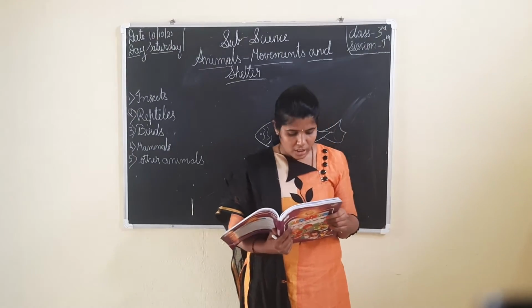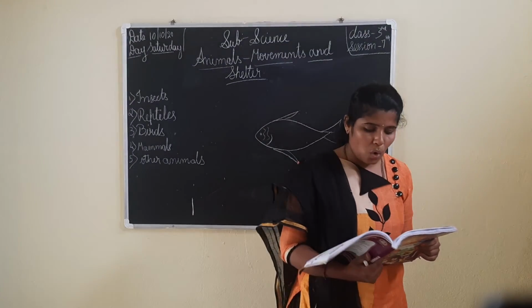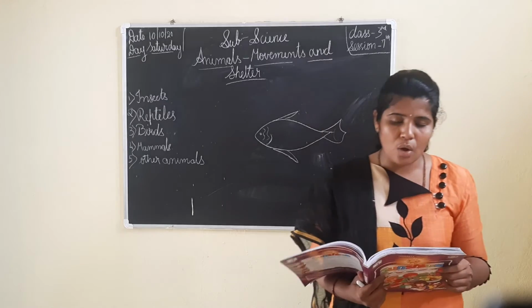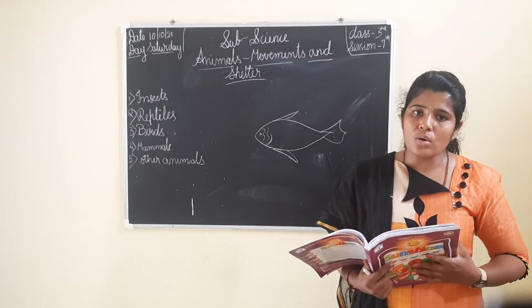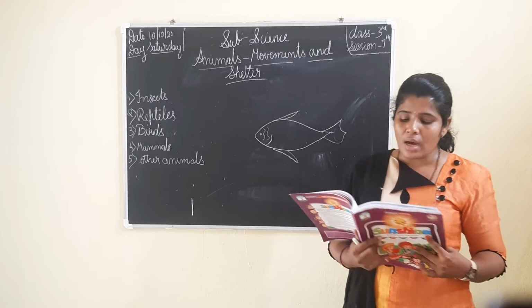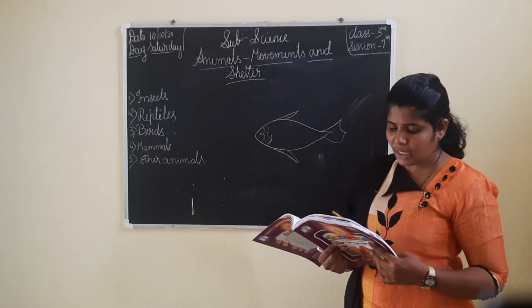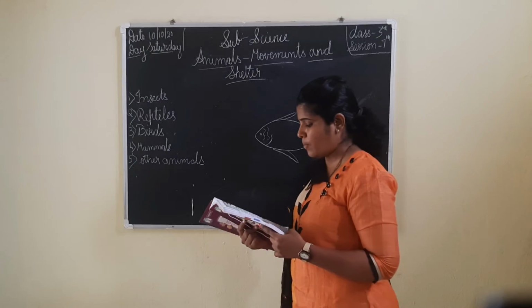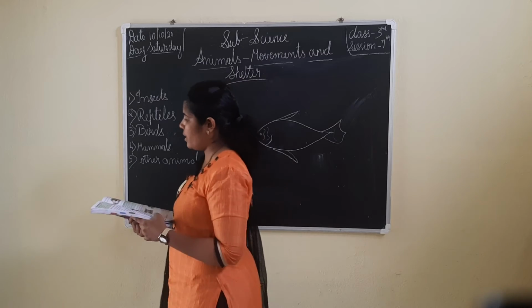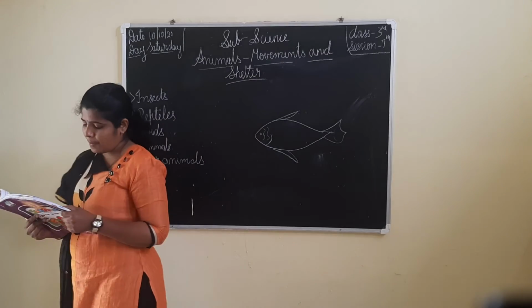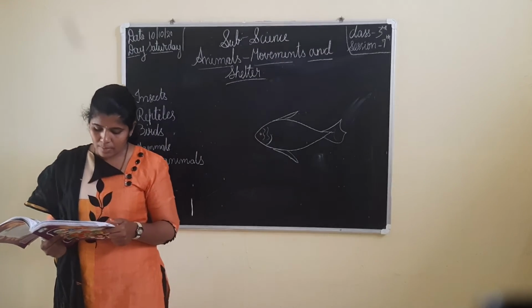Animals also need shelter to protect themselves from heat, cold, rain and also from enemies. How we need a house, in the same way animals also need a house to live. Different animals live in different kinds of homes. Okay, different animals will live in different types of houses. Natural homes, which are present.